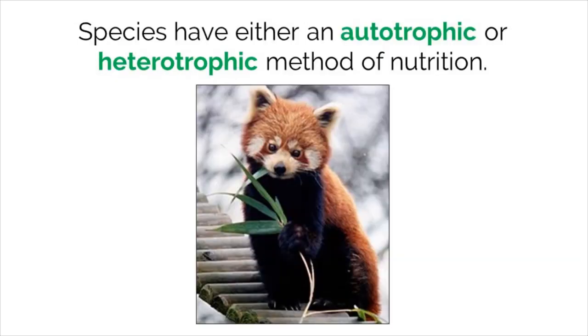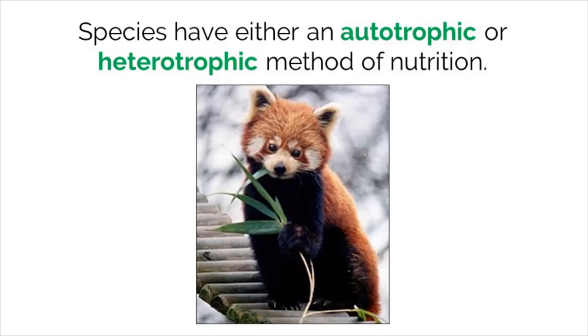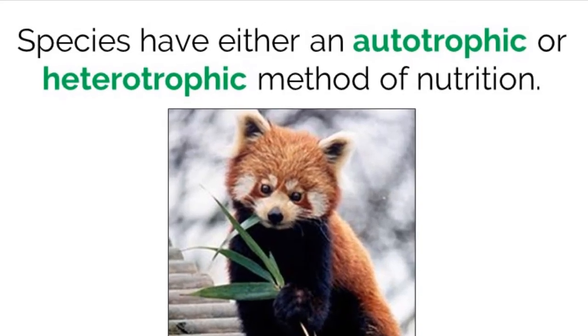Going back to the species level, a species or organism can either be autotrophic or heterotrophic for their nutrition type. The method of nutrition of an organism describes how that organism obtains nutrients to survive in their environment. Autotrophs are organisms that feed themselves by creating nutrients using inorganic molecules and an energy source. A simple example of this would be any type of plant.